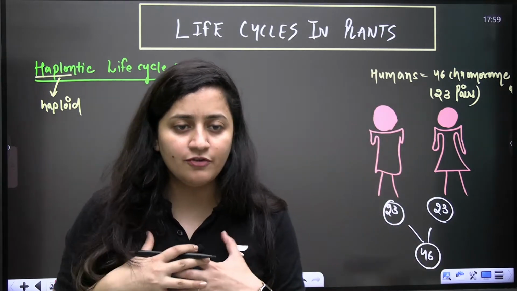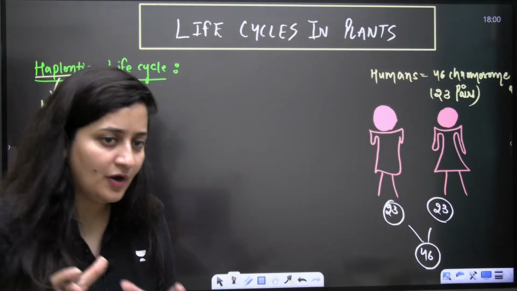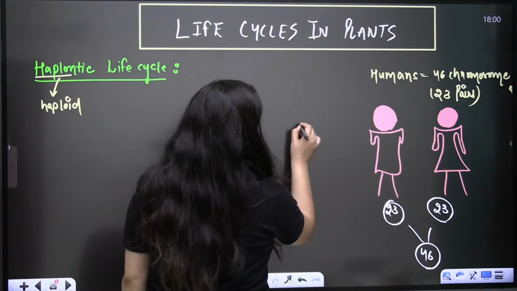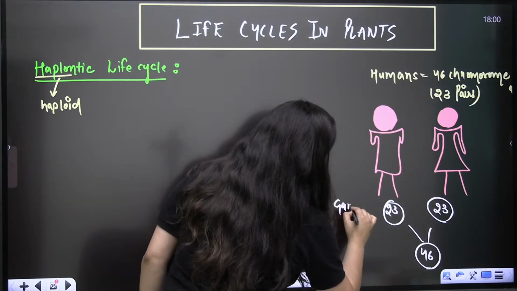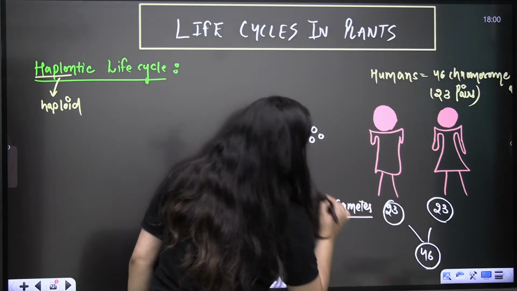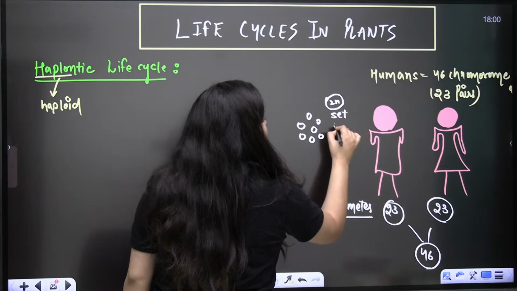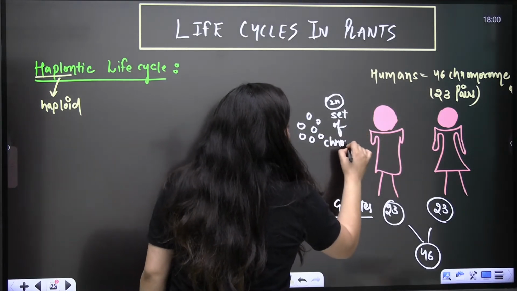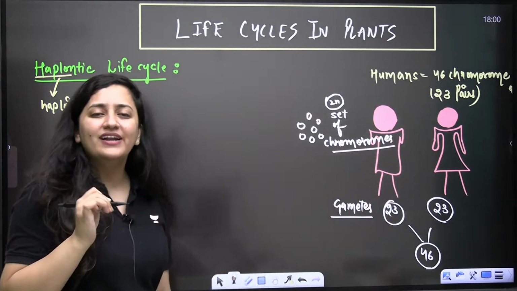If you talk about the human body, each and every cell of my body will have the diploid set of chromosomes. Yes or no?